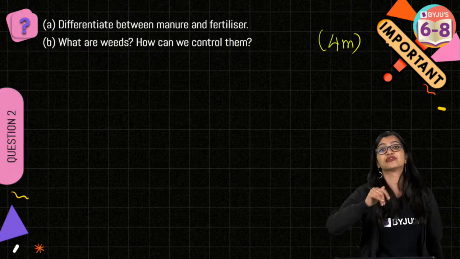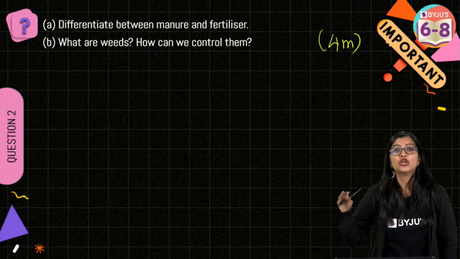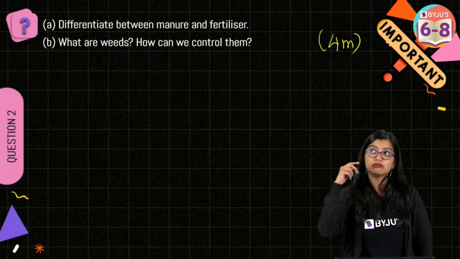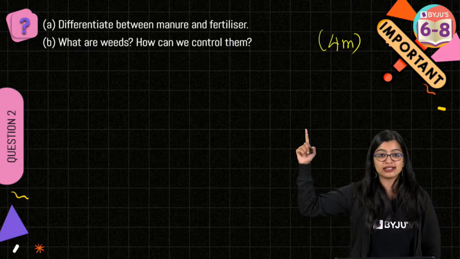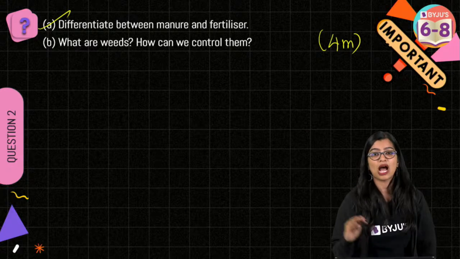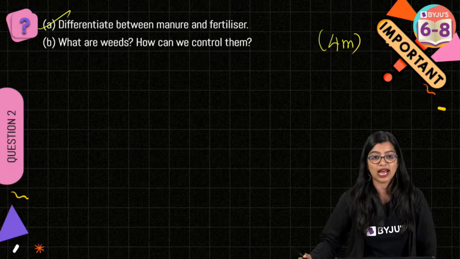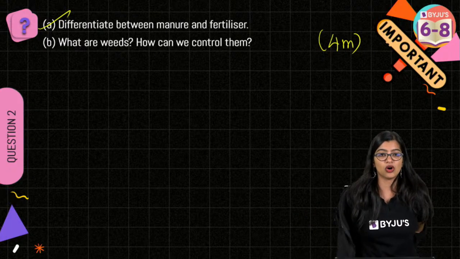Now I have a question for all of you. Over time with your midterms and unit tests, you would have all given exams on crop production and management, right? How many of you have seen the differences between manure and fertilizer? Okay, very good.